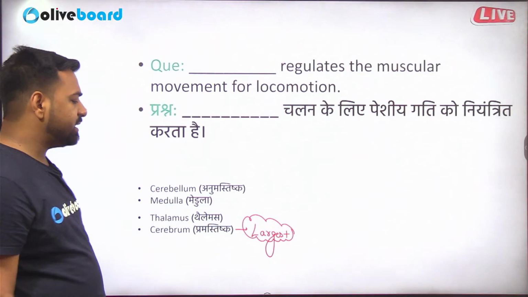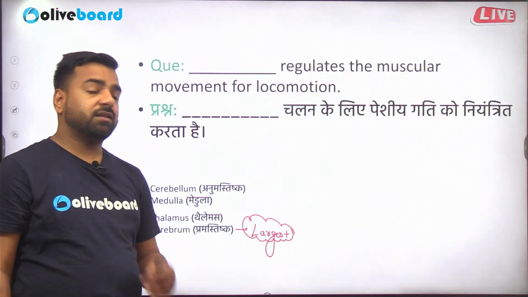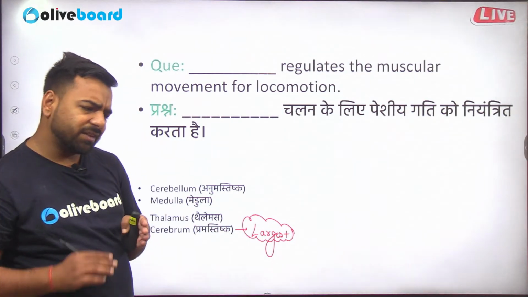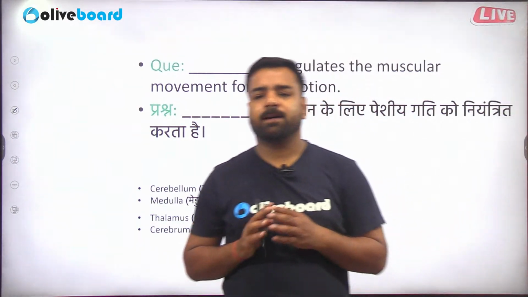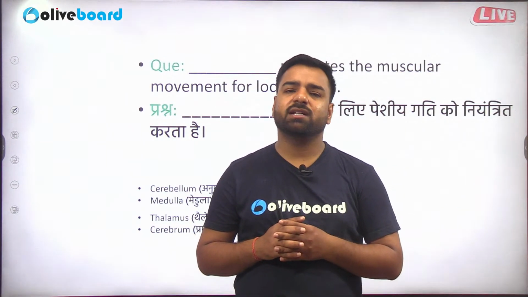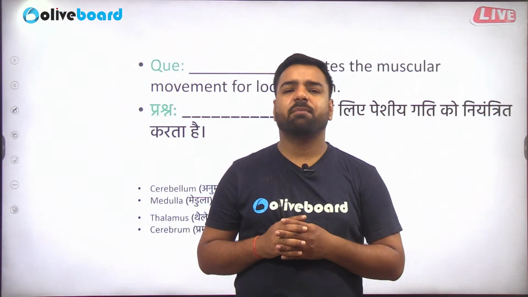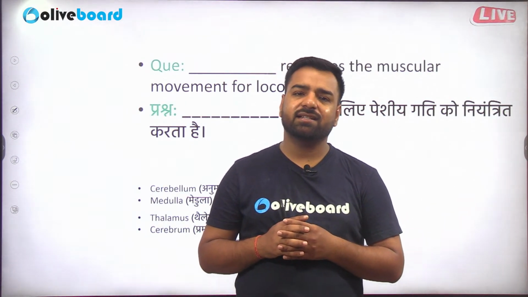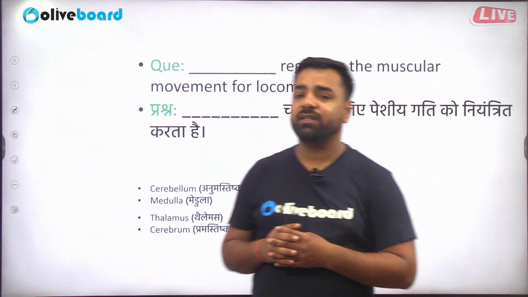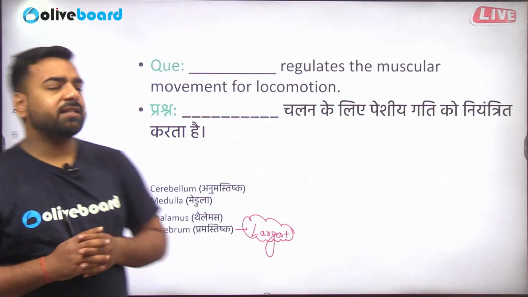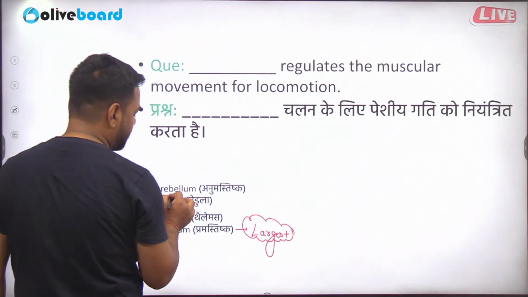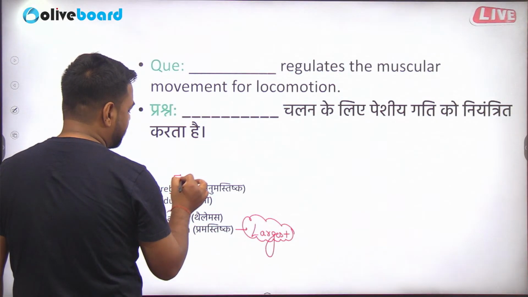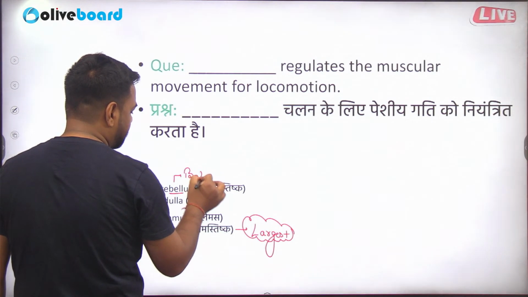Now, since this is the largest part of the brain, it might be doing something. It helps in thinking and in other things as well. The cerebrum helps in the thinking process; reasoning, intelligence, even memory are all linked with it. But since we are talking about muscular movement or locomotion, or balancing: for the body's balancing and maintaining posture, the cerebellum is there.